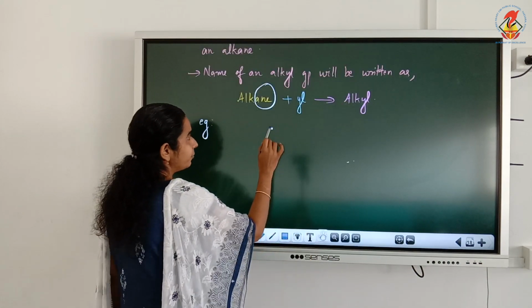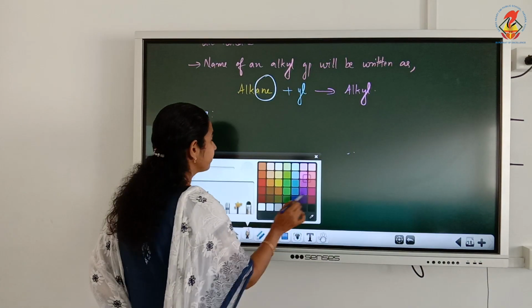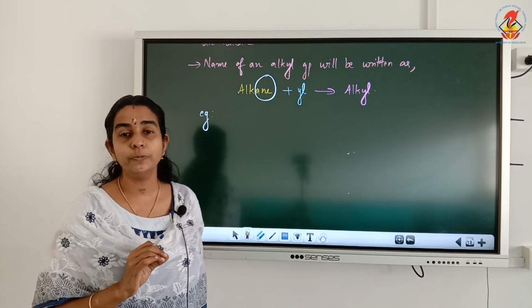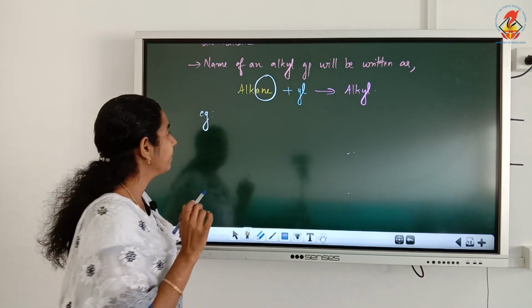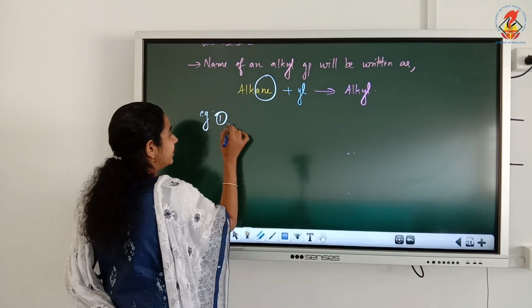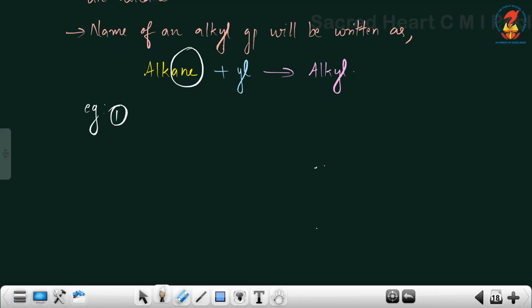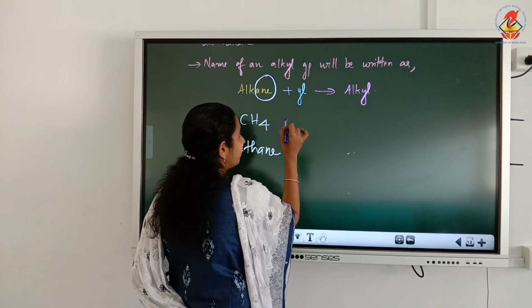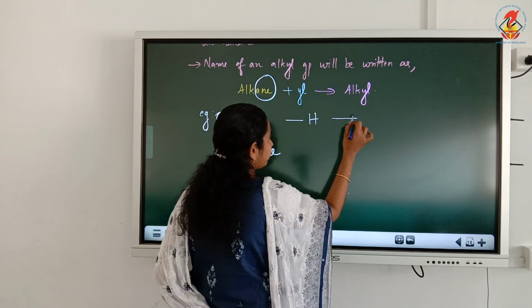So, for a few examples, study the name of each alkyl group and their formulas. First example, take methane. Methane is an alkane. Methane formula is CH4. Now, how should we get the alkyl group? Remove one hydrogen from the alkane. So from this I am removing one hydrogen.